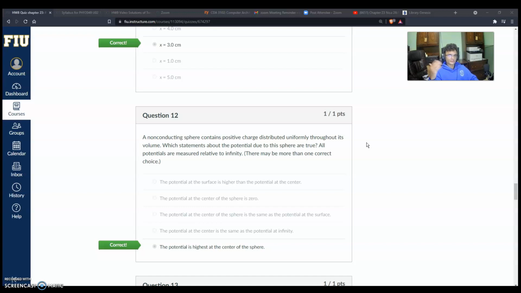The potential at the center is the same as the potential at infinity? Absolutely not, because the closer you get to infinity, the closer it gets to 0, the closer it gets to being nothing. That leaves the only answer: the potential is highest at the center of the sphere.